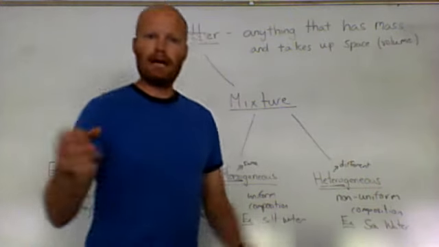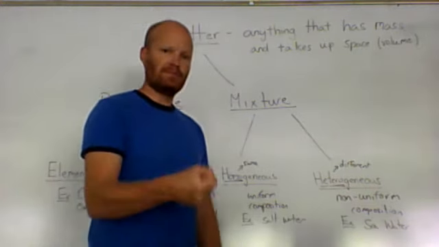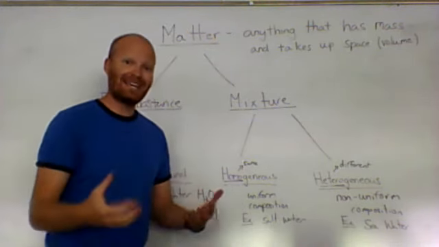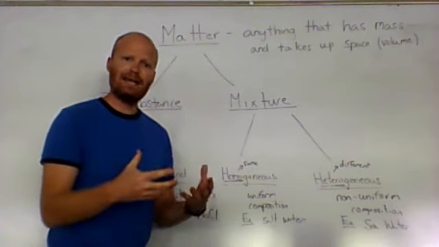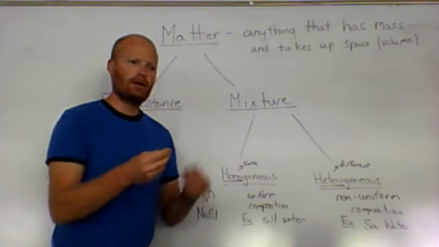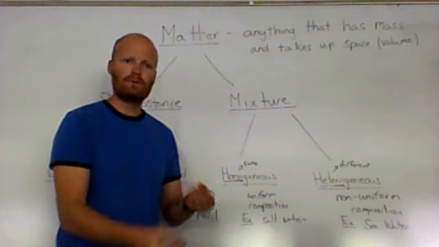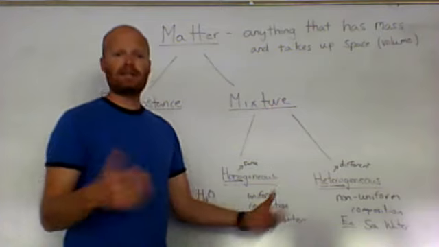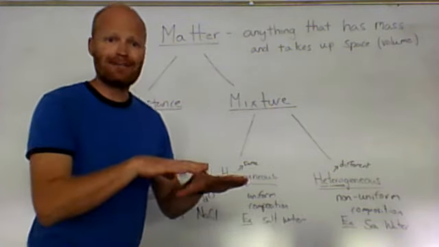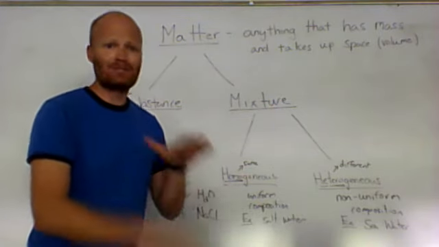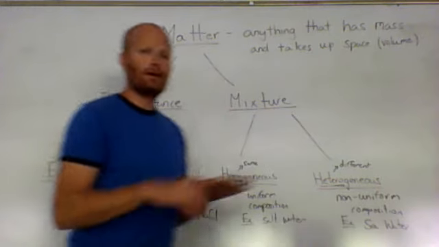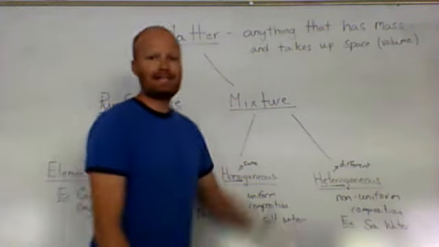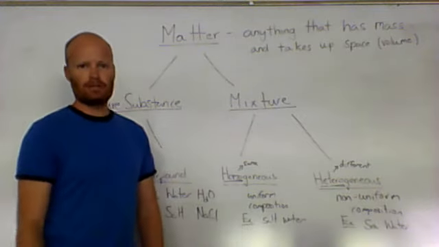Most likely, yes. If you take a bucket of seawater down at the beach, you probably have some sand in there, and that sand isn't going to be uniform. It's going to settle out at the bottom. So that's not uniform throughout. That's a heterogeneous mixture. Maybe there's some seaweed floating at the top, and it's not at the bottom, so it's not uniform. Maybe there's some sea life in there as well. Maybe you caught a fish in your bucket. So that's an example of a heterogeneous mixture.